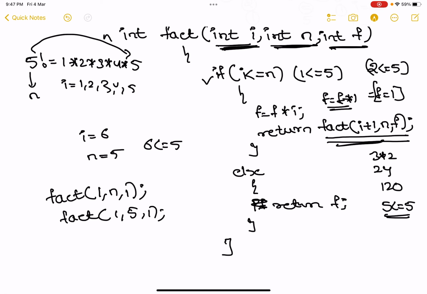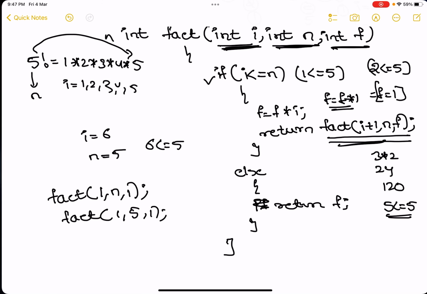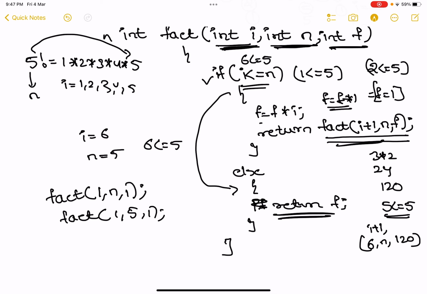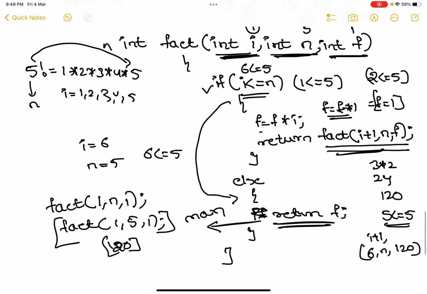Remember this, we are at the turning point. 5 is equal to 5. Next time I am passing i plus 1, that is 6 comma n comma 120, but now the condition will fail because 6 is not less than or equal to 5. Simple for loop, try to understand. 6 is not less than or equal to 5. We will come to this particular line, and what are we returning? We are returning the value f. Return f, and where are we returning this? We are returning back to main. So this particular statement will be replaced by the value 120.